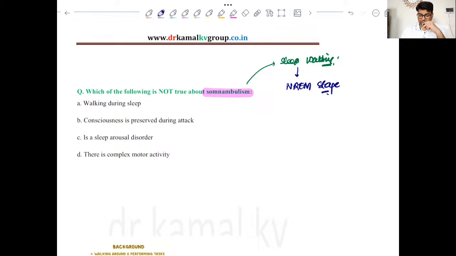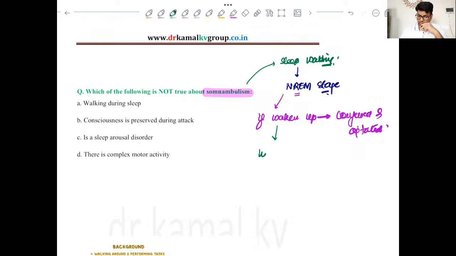Now this time the patient is already in sleep. So if the patient is woken up, he seems confused and agitated, and moreover he won't remember what he was doing, right?